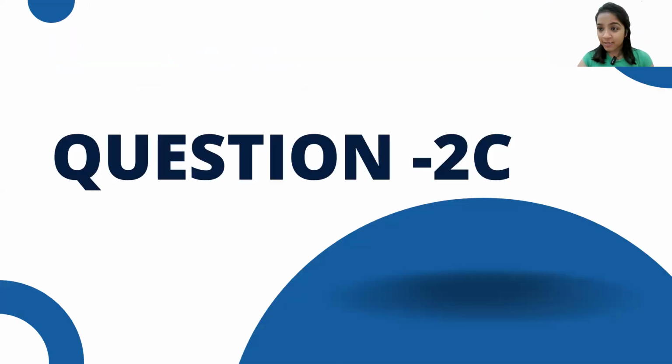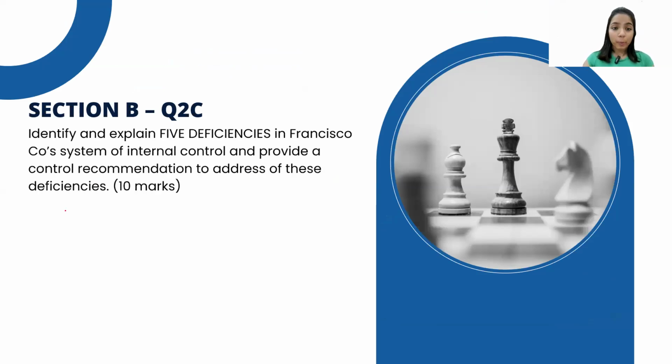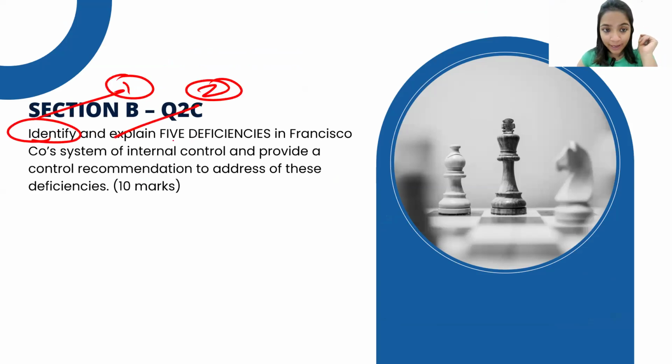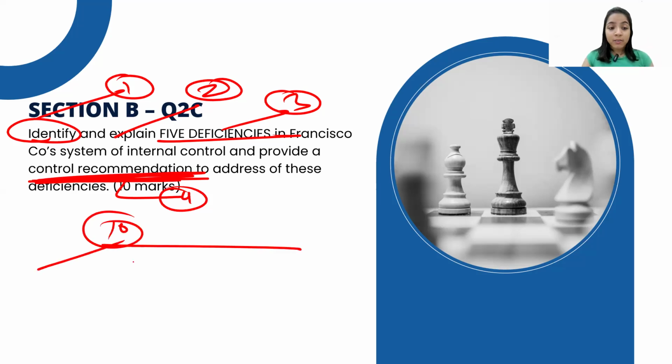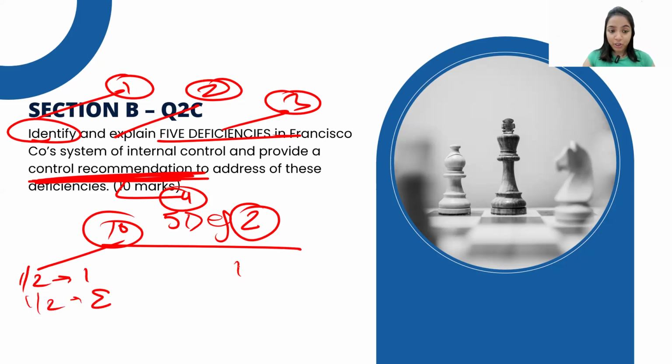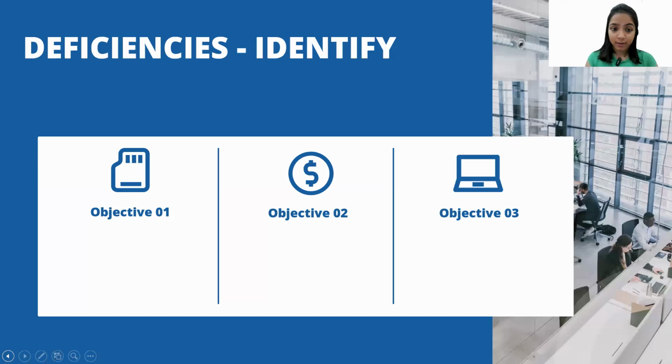Now, coming on to the last question, which is question C. Question C told you to identify, explain 5 deficiencies and recommend. The 10 marks were divided into 5 deficiencies, and each deficiency is worth 2 marks. How will you get 2 marks? Half for the identification, half for the explanation, and 1 complete mark for the recommendation. So you need to understand the requirements and the marks distribution.